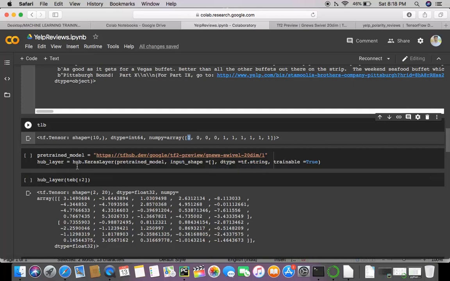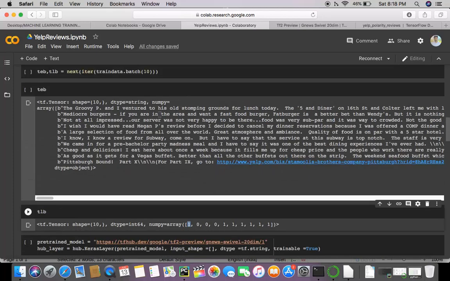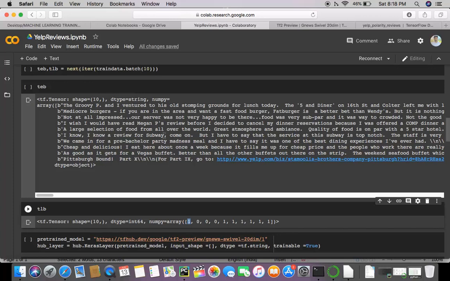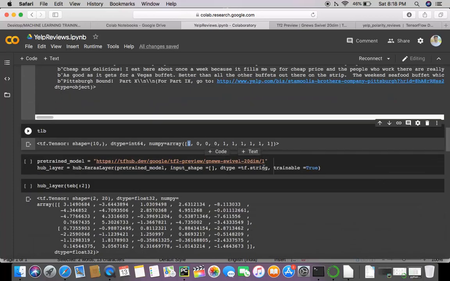And my hub layer is hub.KerasLayer. Pre-trained model, input shape is kept blank here, and data type is tf.string, which you can see from here. So this is the input type, TensorFlow string, and trainable is true.